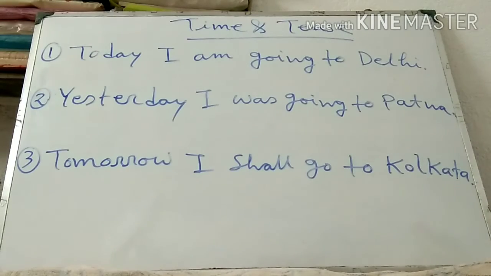First of all, to clarify the difference between time and tense, first note the three examples. First example is today I am going to Delhi. Yesterday I was going to Patna. Tomorrow I shall go to Kolkata. Now look here.